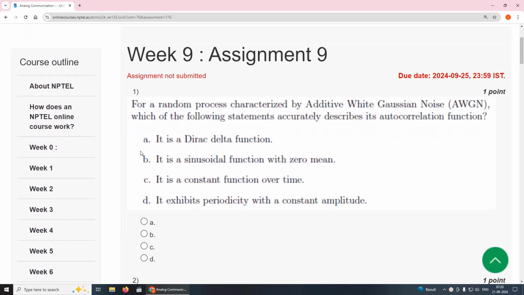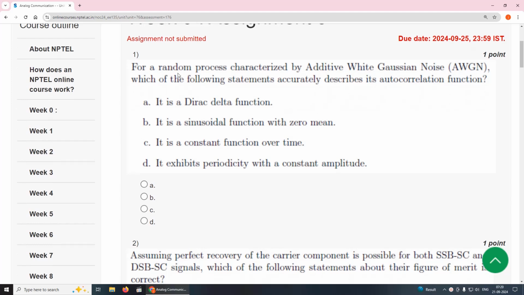First question, for a random process characterized by additive white Gaussian noise, which of the following statements accurately describes its autocorrelation function? The answer is option A, it is a Dirac delta function.